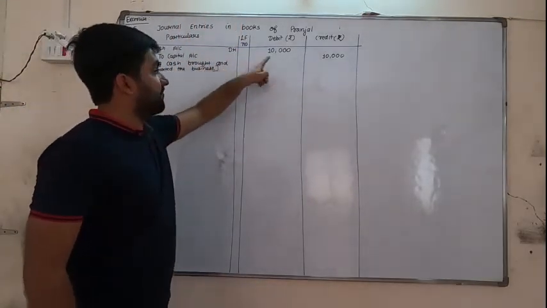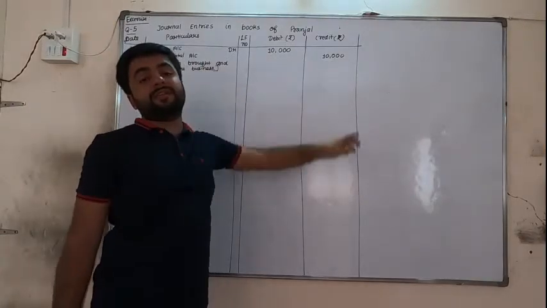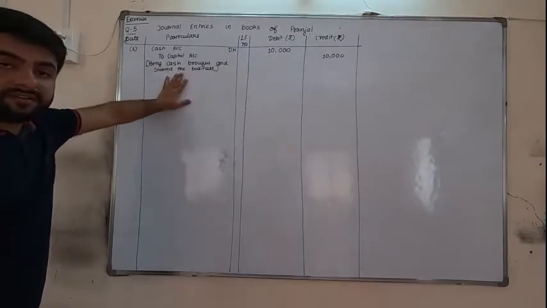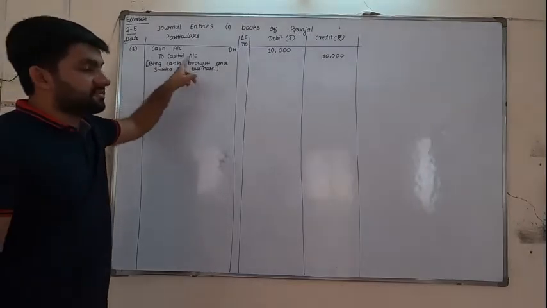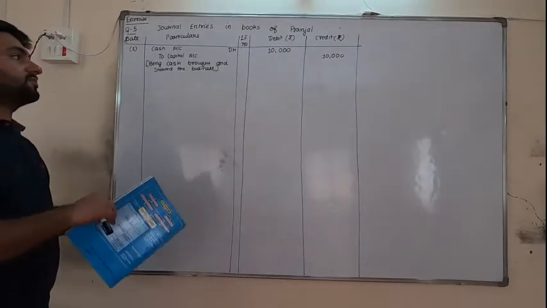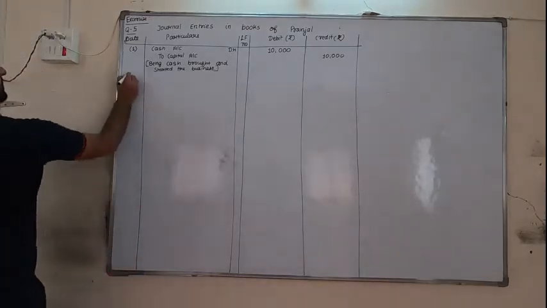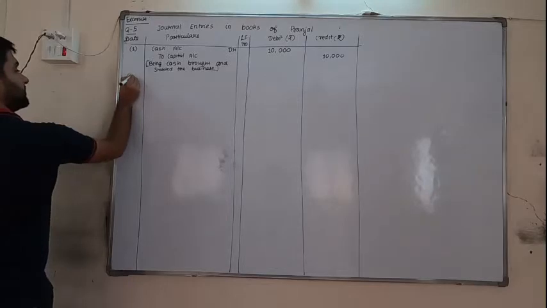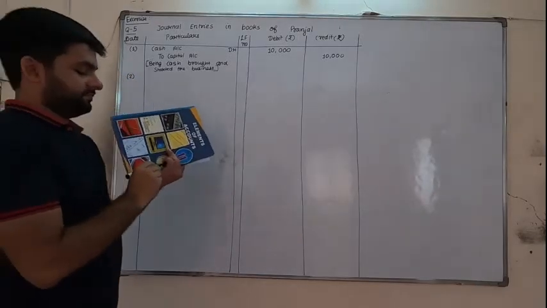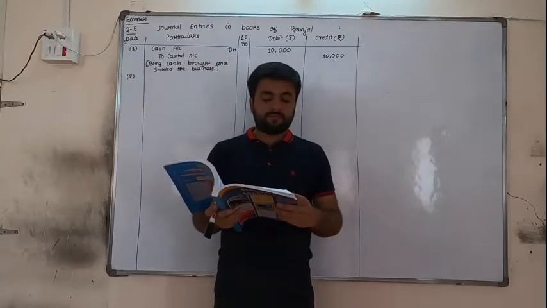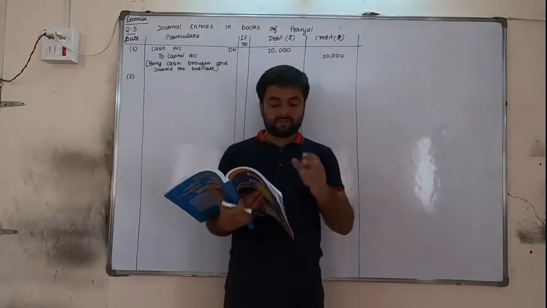Only in the line of capital account, in the credit column, 10,000 is written, and after that in the next line a short narration. This is in our words. This is not in the words of the book. Okay? So, being cash brought and started the business. Number 2. Goods means we are either purchasing or selling.